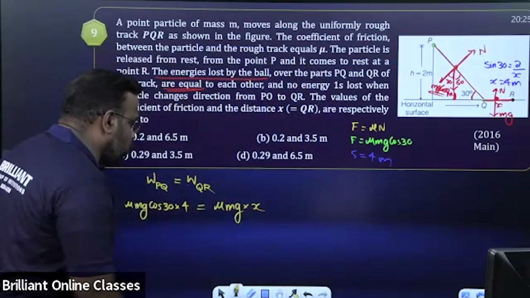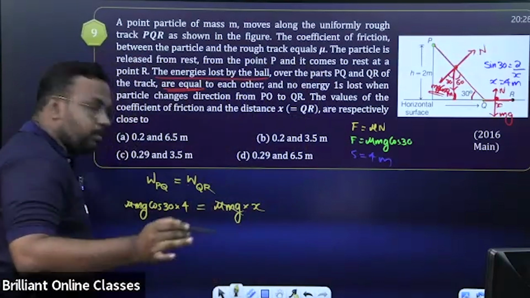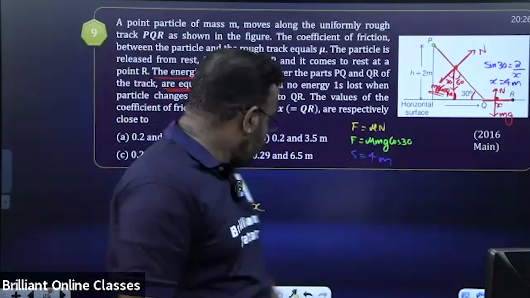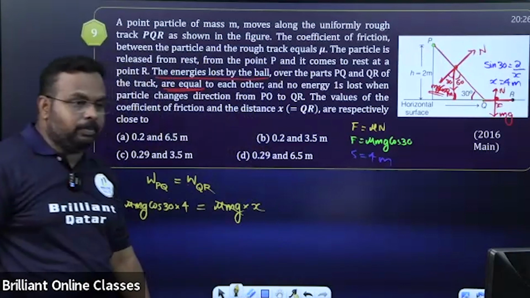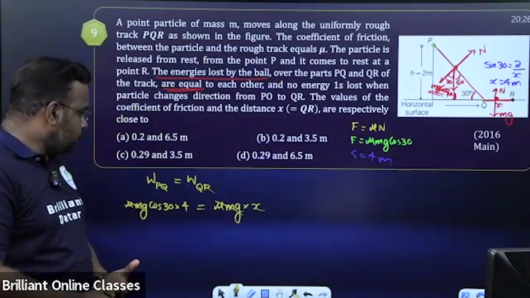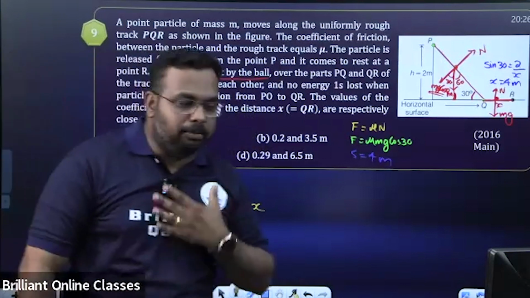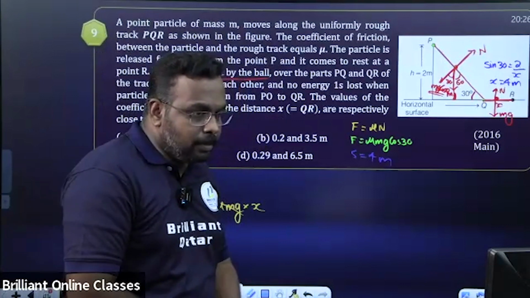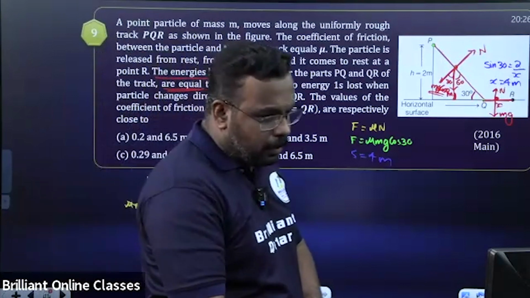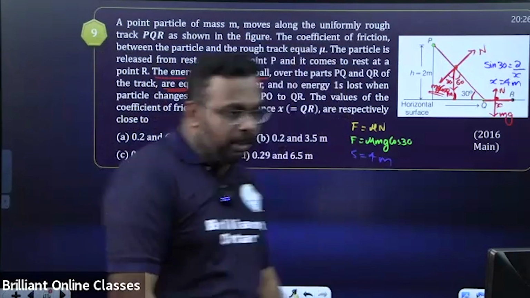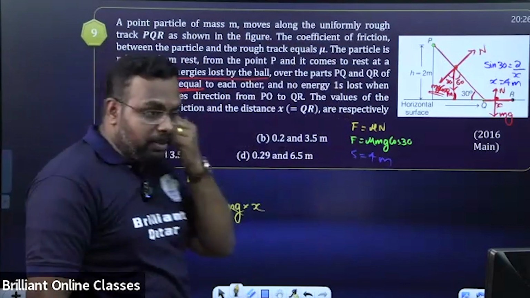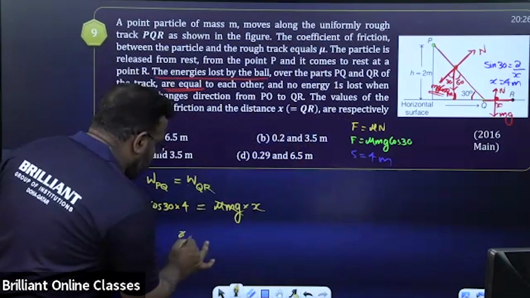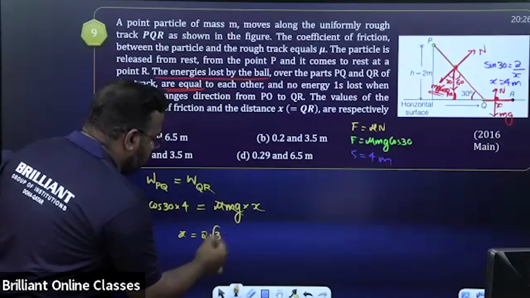Mu mg will be cancelled on both sides. Cos 30 is root 3 by 2, no? Approximate answer is enough. Yeah, 2 root 3 will come. Yes, correct, Aditya. 2 root 3. Very good. X is equal to 2 root 3. Root 3 is 1.71, into 2, almost 3.5.